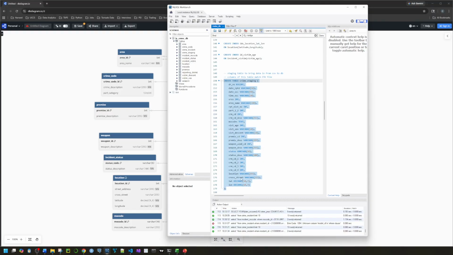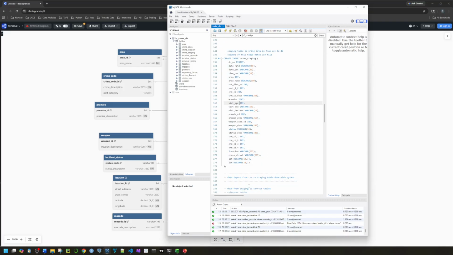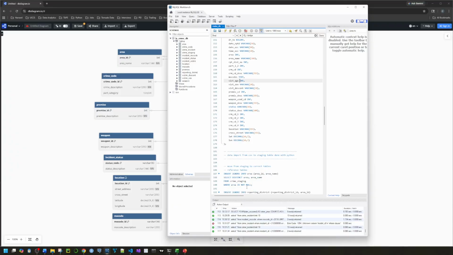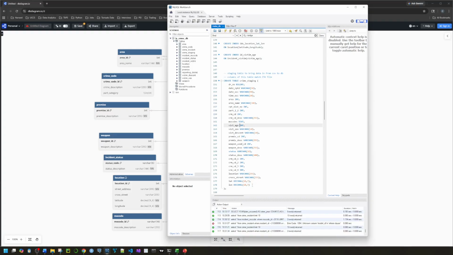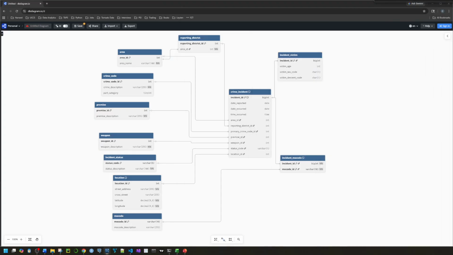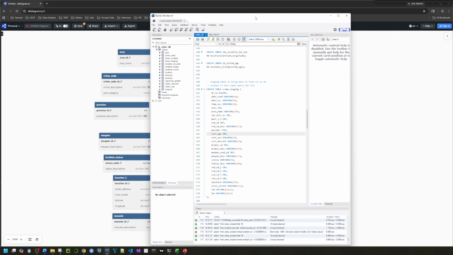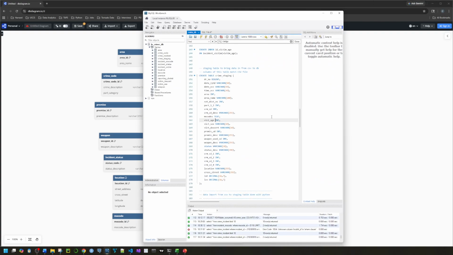This is a one-to-one representation of what the CSV actually is. And then the lower portion of this SQL script takes the data from the staging table and inserts it into the relevant tables in question to put it in a normal form.